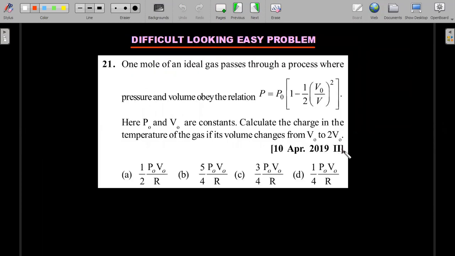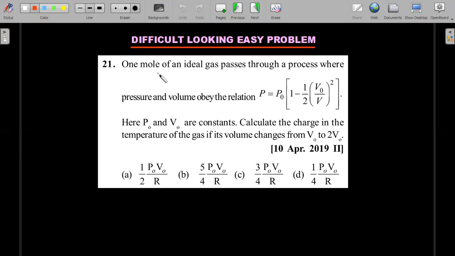Another style of questions in thermal physics are the difficult-looking easy problems, wherein the question at face value looks very scary, but when you read it, it's actually very simple. Let's move ahead. What's the way to solve such questions? Always have an open mind. Don't look at the face value of the question and get scared. Read the question, read all four options, and then decide. That is the primary mindset you should have as a student in such a high-pressure examination.